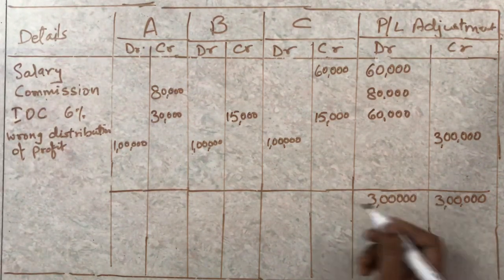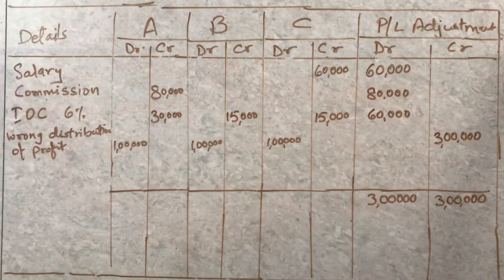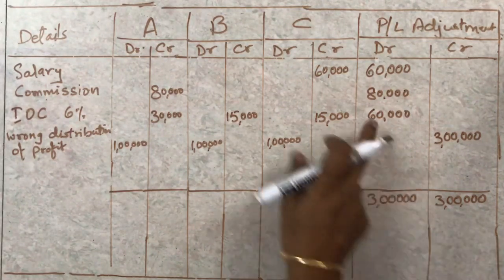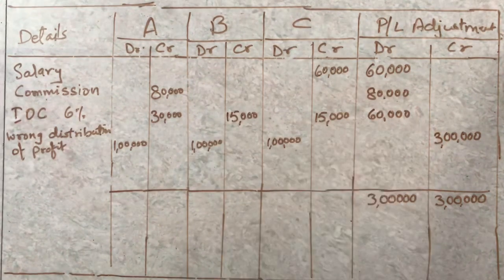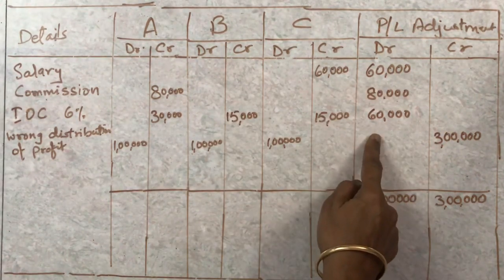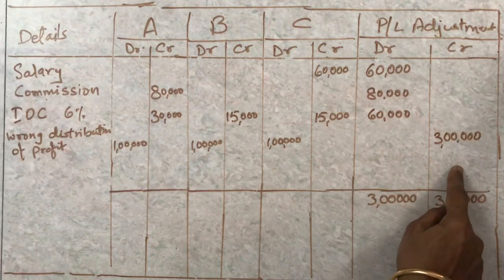This is 3 lakh. This is, if you add 80 plus 60 is 140. 140 plus 60 is 2 lakh. So here it is 2 lakh. This side it is 3 lakh. So the difference is 1 lakh. This you are going to write on the shorter side, which is the debit side.